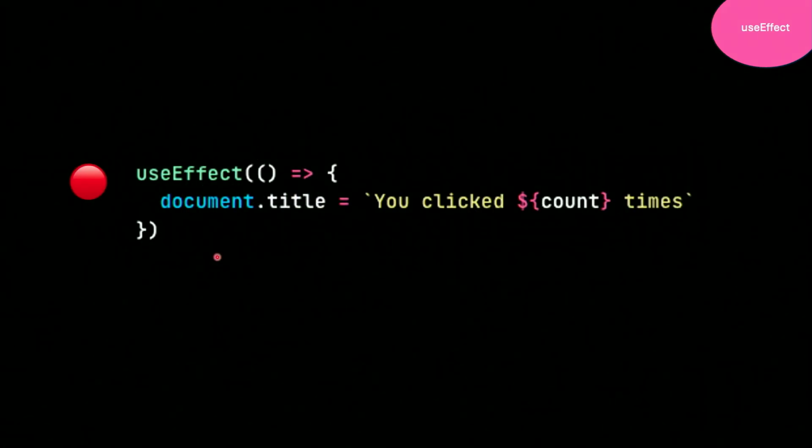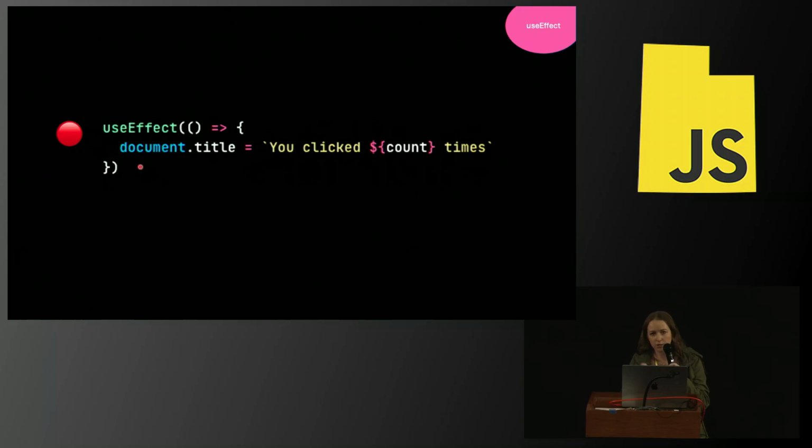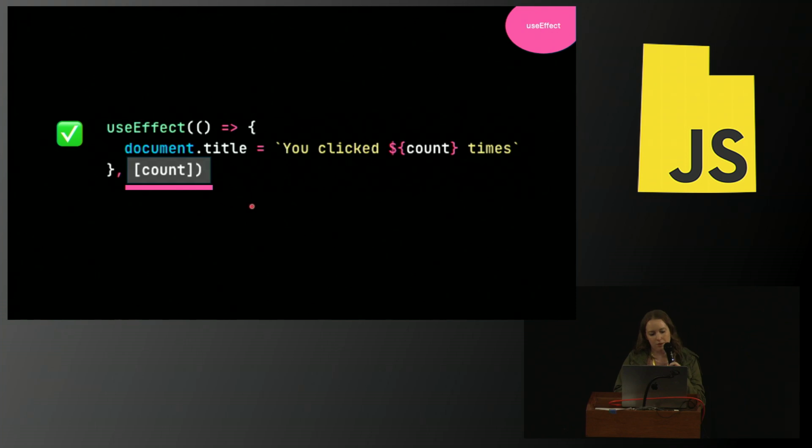If we leave off the dependency array, then our useEffect will run just as often as if we didn't have it in a useEffect. The only difference would be that it would run at a slightly different time, almost like a timeout, but with no number, no time. And because the purpose of useEffect is to prevent effects from running more often than they have to, there is basically no point in having a useEffect without a dependency array. So always have a dependency array. Best practice: whatever variables you have inside of your useEffect, put them in that dependency array.